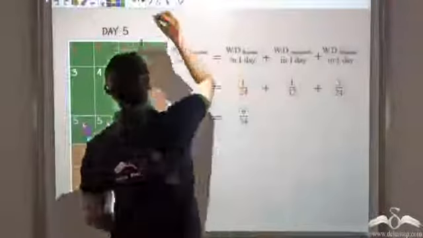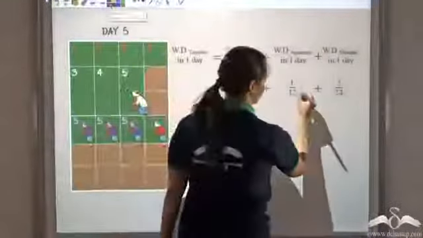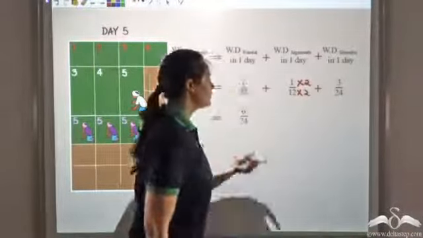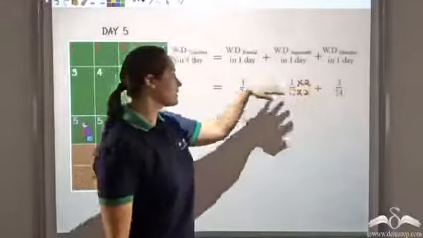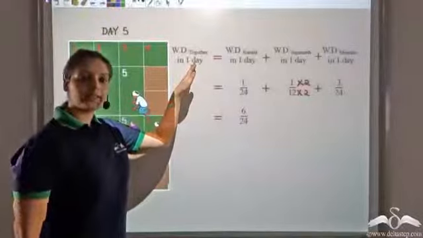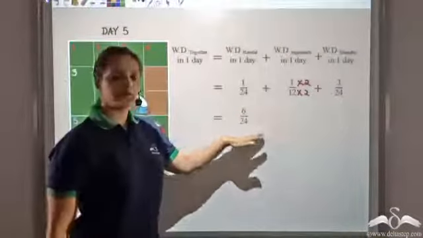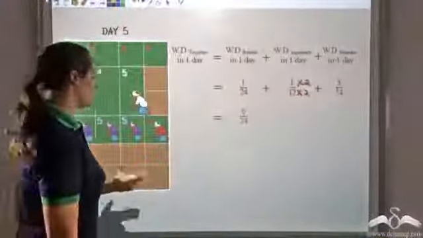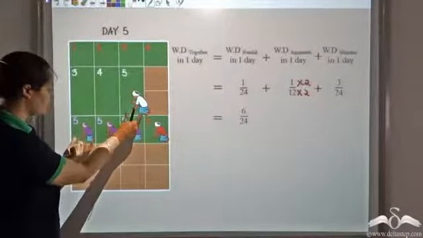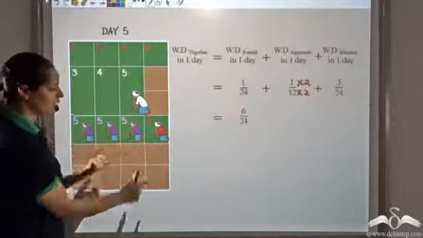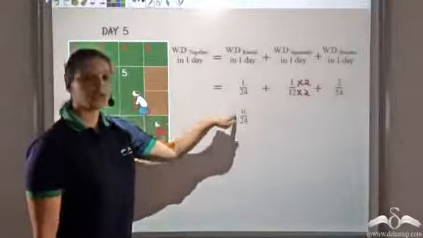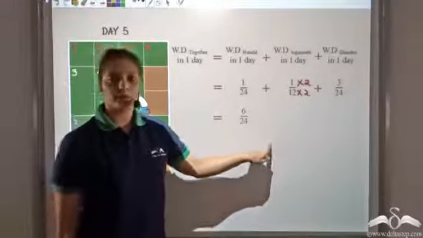Taking LCM, you can multiply both the numerator and denominator by 2 here. So I get 24 in all cases. 1 plus 2 plus 3, which gives me 6. So work done together in 1 day is 6 by 24. So all of them on the 5th day, which is this day, this is work done by Jagannath, this is work done by Shambhu, and this is the work done by Ramlal. So in 5th day, they are doing 6 by 24. That is 6 of 24 equal parts.